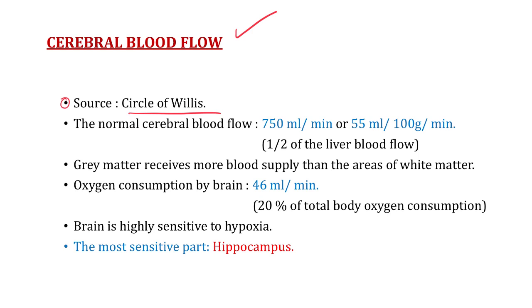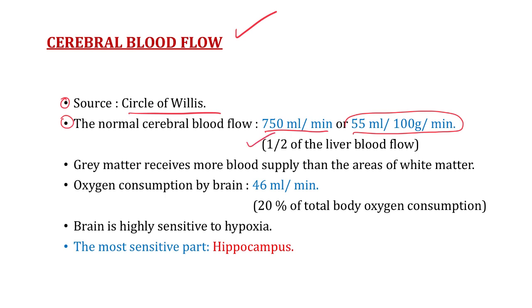Now the second question, what is the normal cerebral blood flow? So the normal cerebral blood flow is 750 ml per minute, or in other words 55 ml per 100 gram of brain tissue per minute, which is half of the liver blood flow.